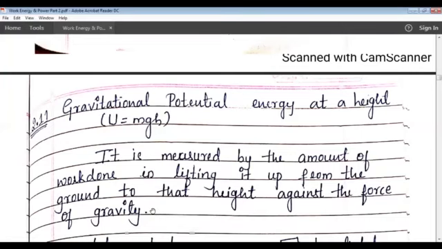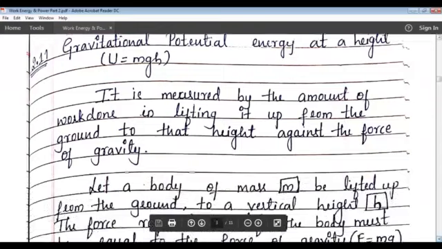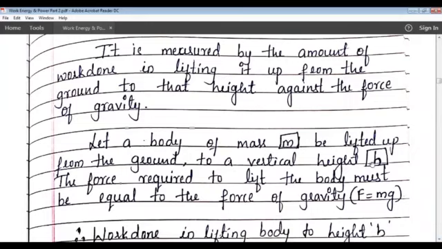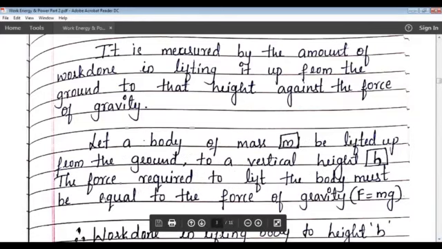Against the force of gravity, you are lifting the object. Now let a body of mass m be lifted up from the ground to a vertical height h. The force required to lift the body must be equal to the force of gravity.